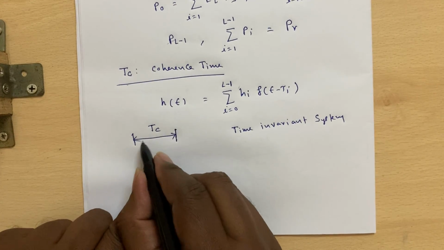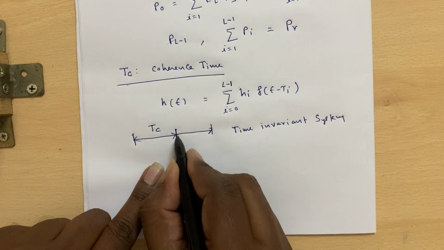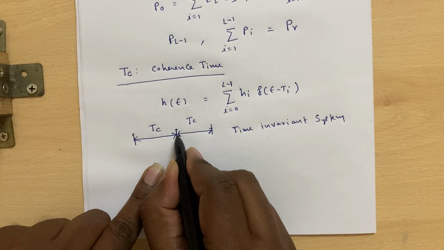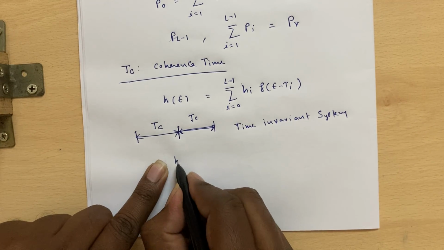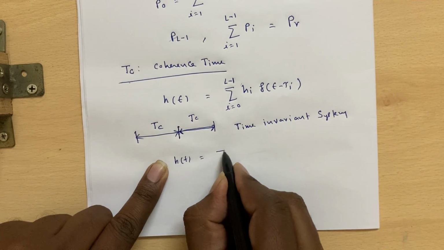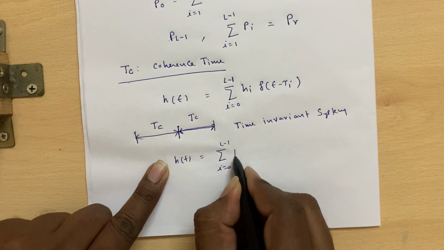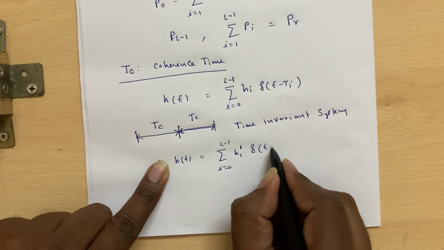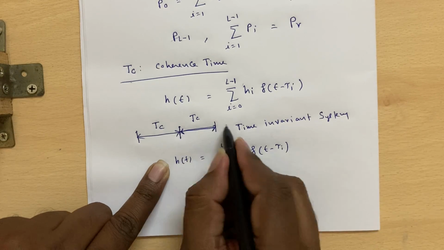But after this Tc lapses, all the channel coefficients will change, and within the next Tc you can have a different impulse response, for i equal to 0 to L minus 1, say hi dash. So the coefficients are changed for the next interval of Tc.